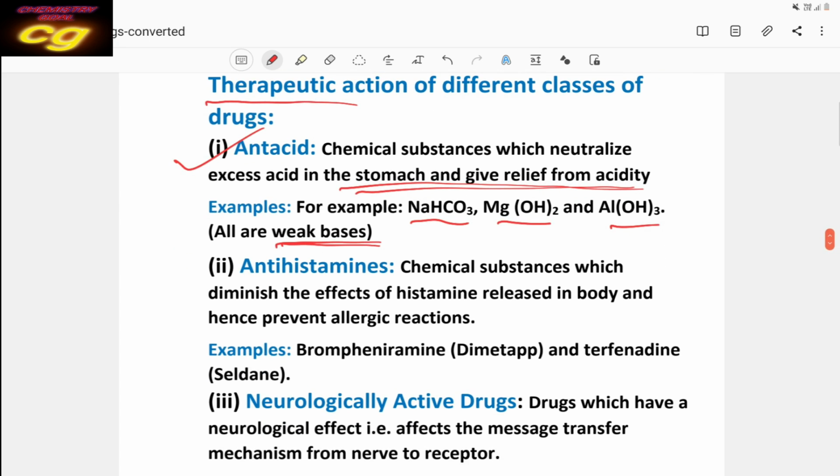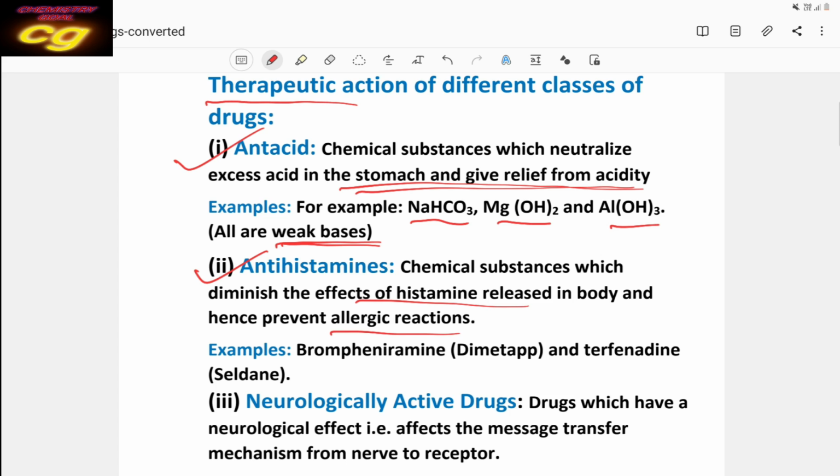Then another type of medicine is antihistamines. Antihistamines are substances which diminish the effect of histamine release. If the body releases histamine, then it shows an allergic effect. Allergic effect means it shows abnormal properties like swelling of skin, itching of eyes, sneezing.